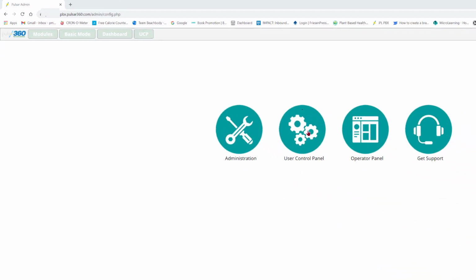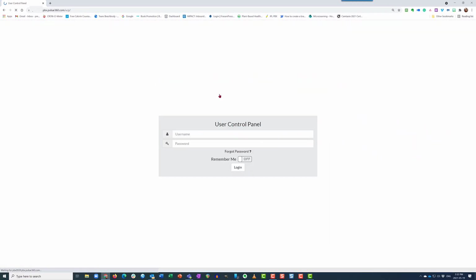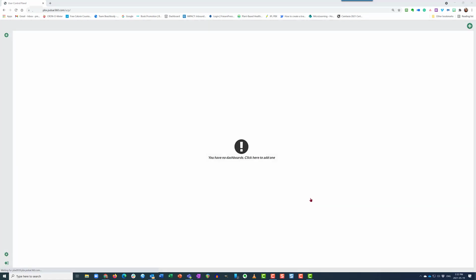After that, we click on User Control Panel, and we will put our username and password that are also given to us by our system administrator. Once we go into the UCP for the first time, it will look like this, where there's really nothing there.